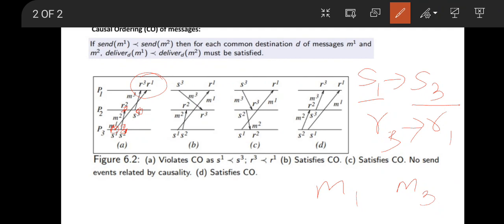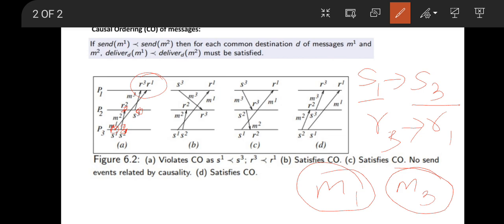So what is the requirement in the distributed system? Because the distributed system is built on top of a computer network, which is not a reliable system, it may deliver messages in an out of order manner. For example, in this case M1 was sent before M3 as per the happen before relationship, but it is getting delivered out of order.